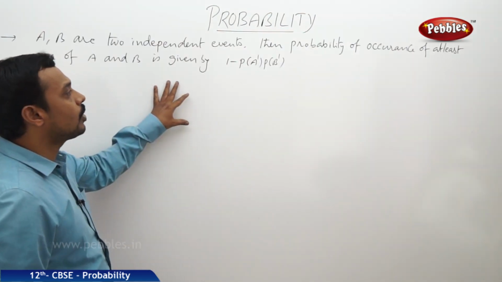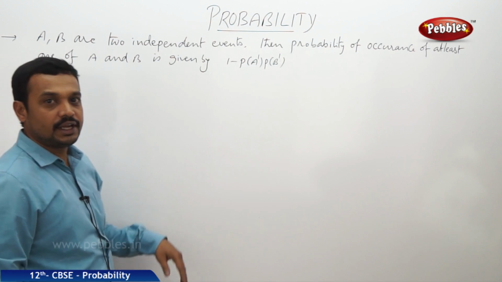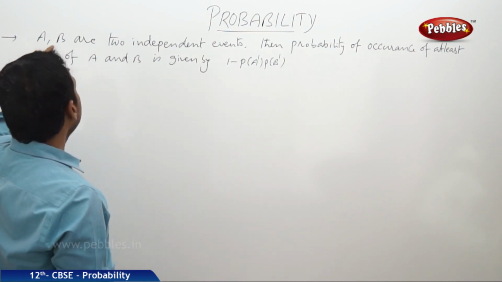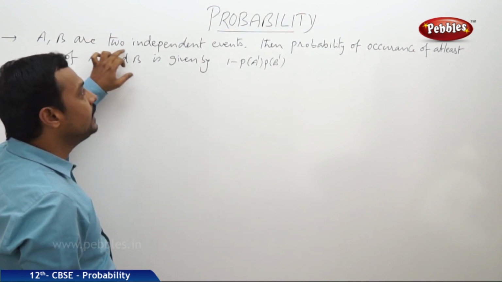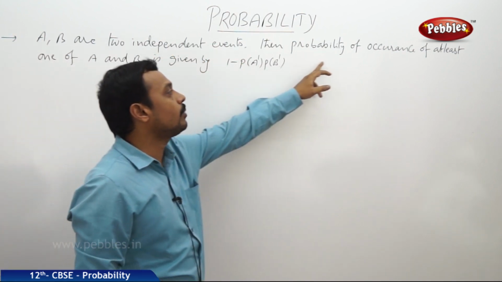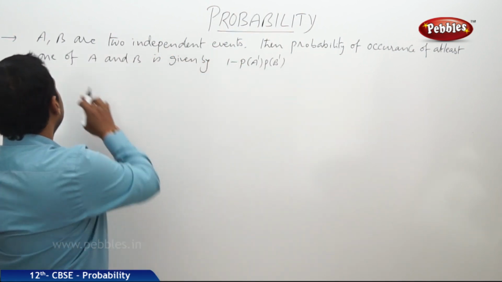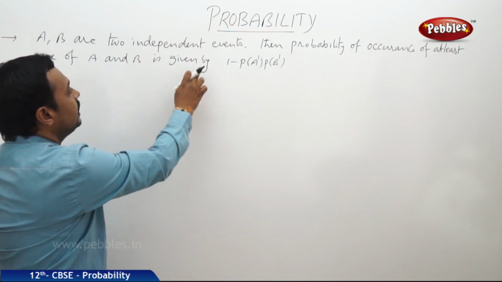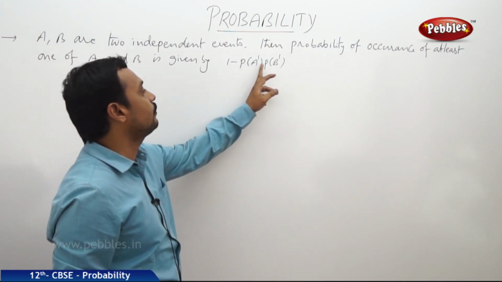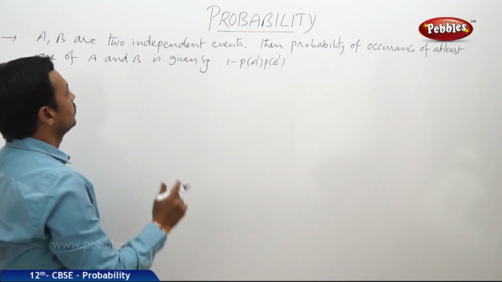Now there is one more problem on independent events. A, B are two independent events, then the probability of occurrence of at least one of A and B is given by 1 minus P of A dash into P of B dash.